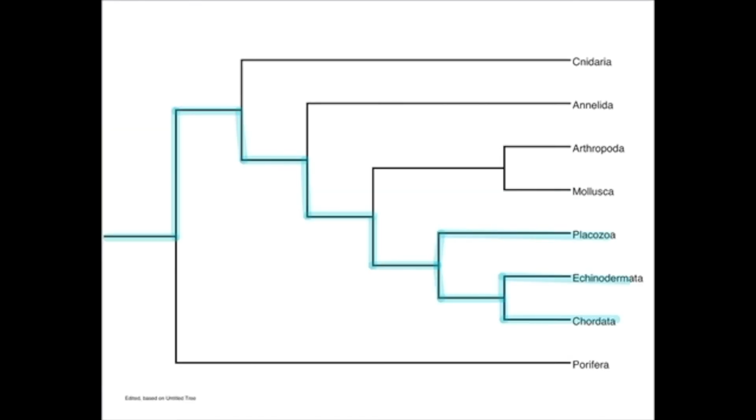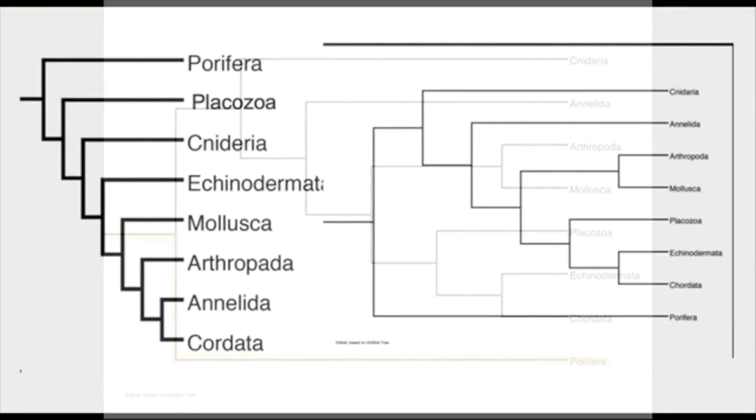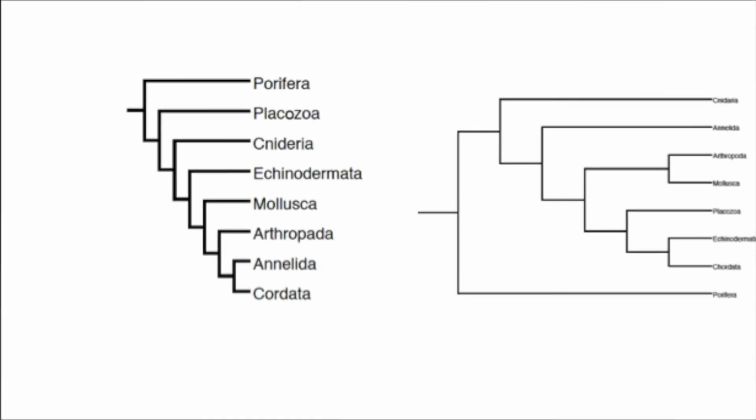In the second tree, we compare the similarities in the RNA between the different phyla. In this phylogenetic tree, Placozoa's sister taxa are Echinodermata and Chordata. The Porifera is also the outgroup for this phylogenetic tree. Overall, the tree comparing the RNA tracks more recent common ancestors than the tree with the morphology. The Placozoa in the morphological tree also had more sister taxa than in the genetic tree.